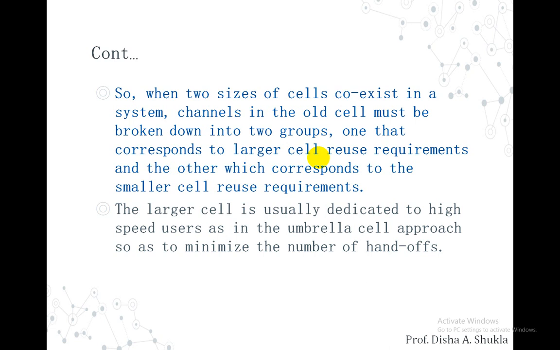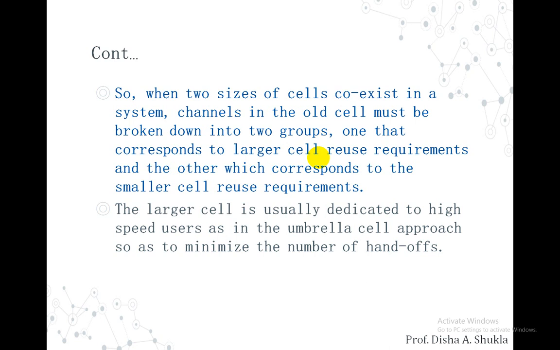So when the two sizes of the cells coexist in a system, the channels in the old cell must be broken down into two groups. The channels that are associated to those cells need to be broken down into two groups, and then we can assign those channels, some of them to the smaller cell group and some of them to the larger cell reuse requirement group. The larger cell is usually dedicated to the high speed user, as in the umbrella cell approach, so as to minimize the number of handoffs.